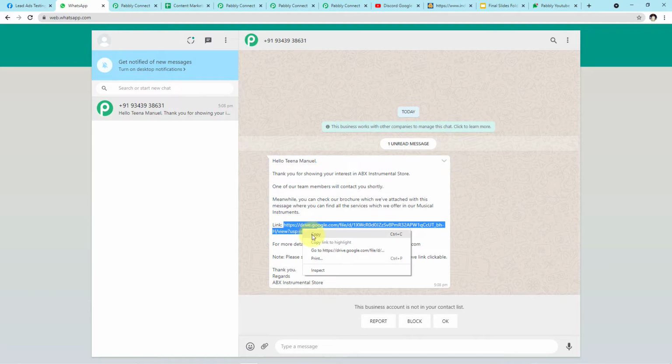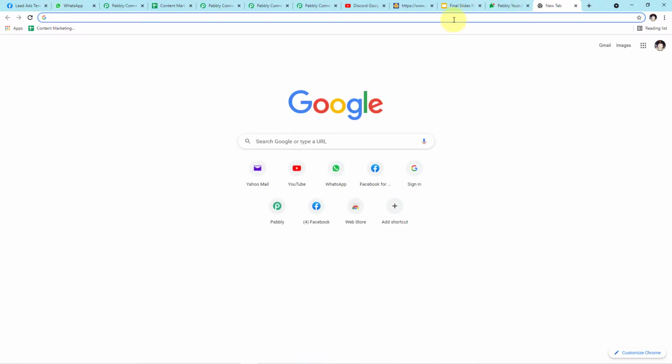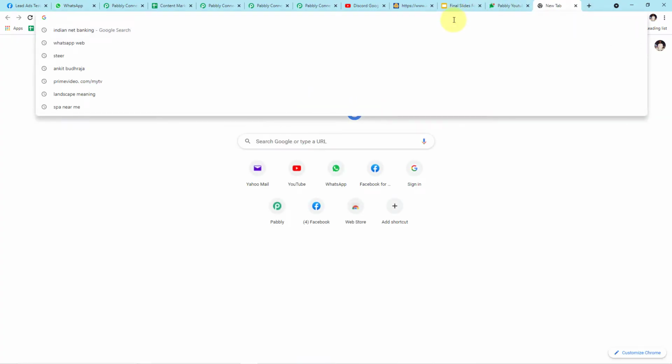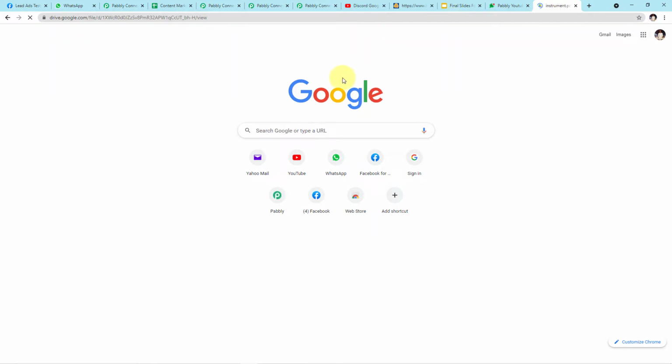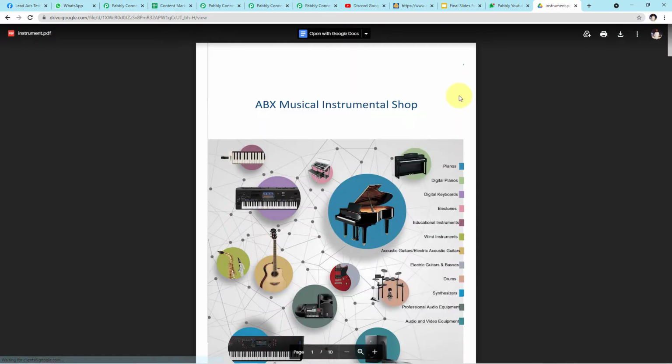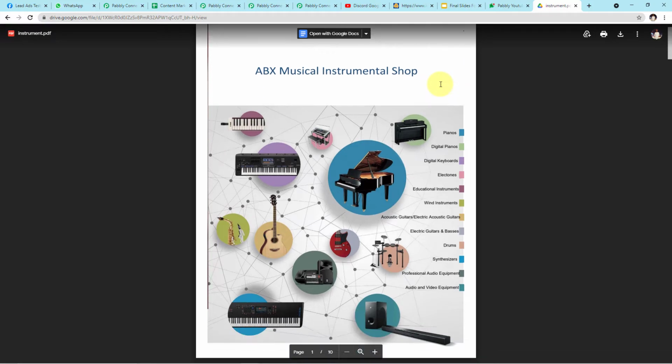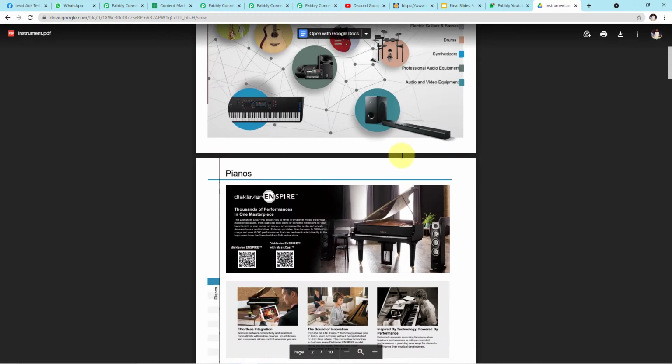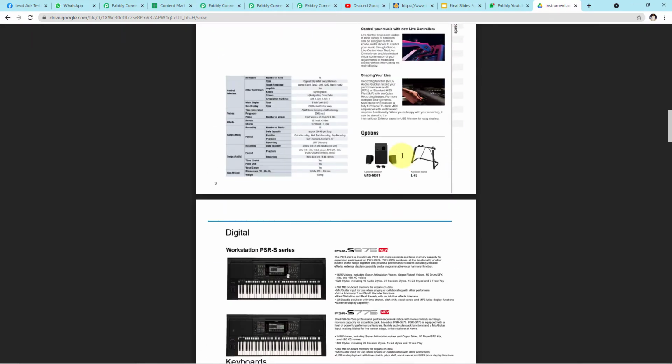Now let me copy the link and open it for you in a new tab. And we will see if the link opens the PDF file which I want to send to my customer. Yes, guys, you can clearly see this is the particular PDF file which I wanted to send to my customer. Here you can see on my screen.